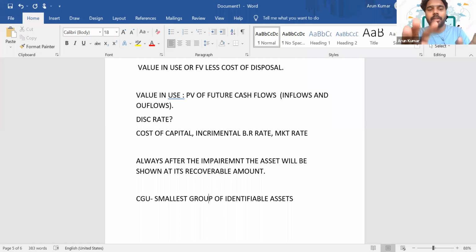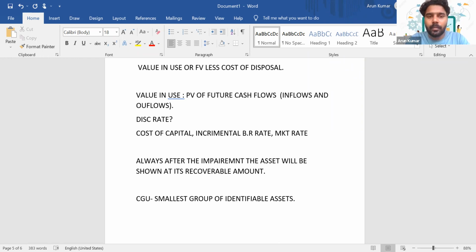Let's say you have a branch of KFC in Kochi, maybe on MG Road. In that scenario, we can consider that KFC store as a CGU, because it is the smallest group of identifiable assets which can generate cash flows independently.